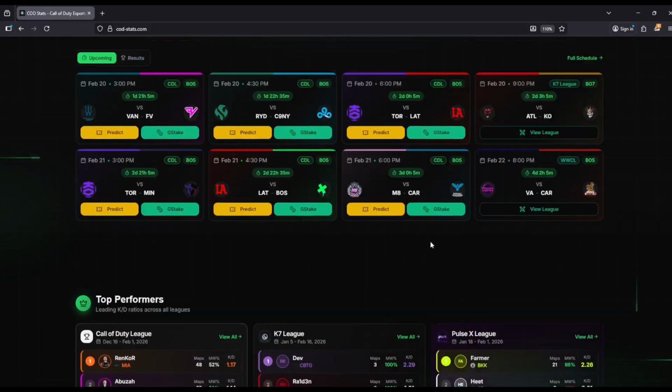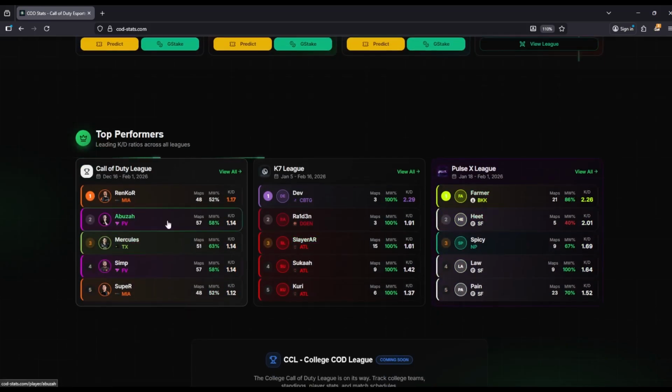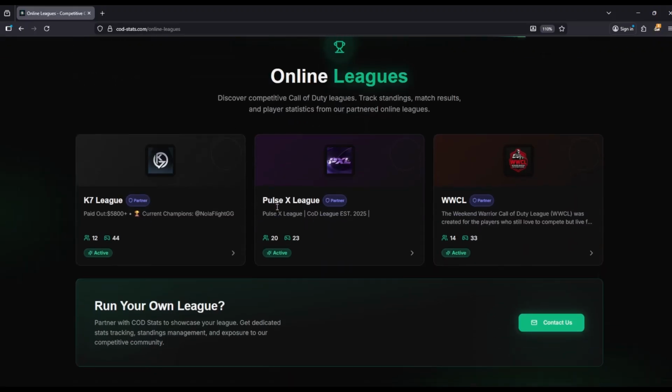He has the schedule listed, of course, for the online leagues as well as the CDL, as you guys can see. Then you can see here, summary, top performers, Rancor, top KD leader, you know, K7 League, Pulse X League. So it's pretty cool. And then CCL is going to be there, as you guys can see. That's coming soon. So let's check out the actual site and look at everything here. So we'll start with the online leagues first, right?